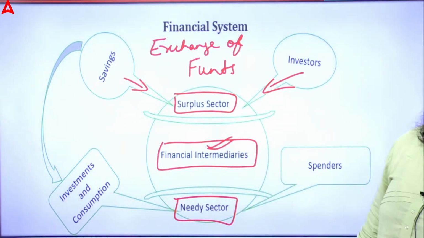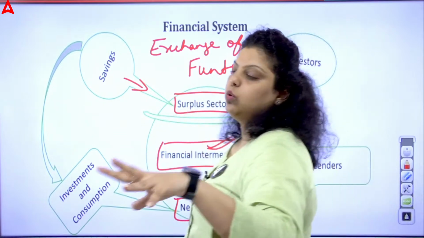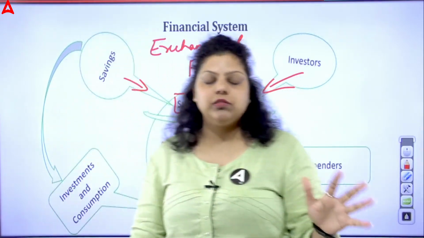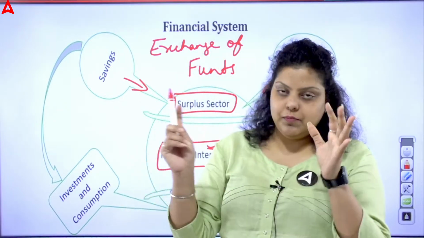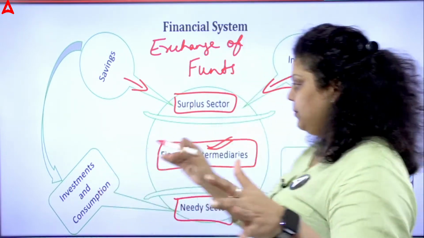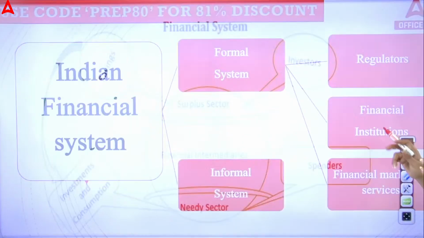And in the last class, I also told you how the overall financial system works among your government, your firms and your households, with the financial sector present there. So this is how the financial system goes.